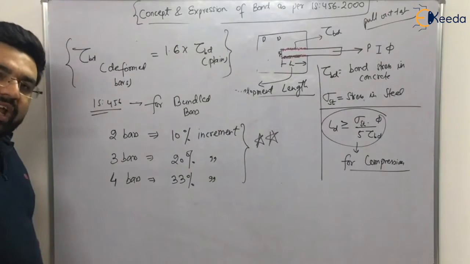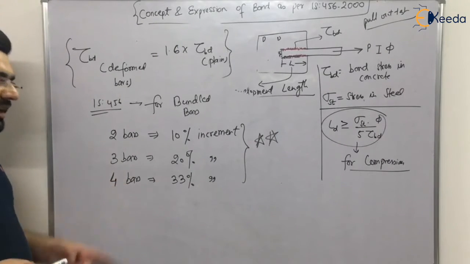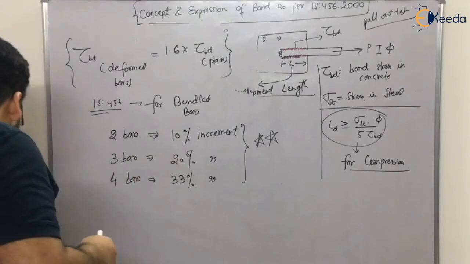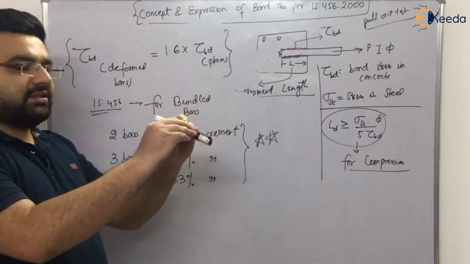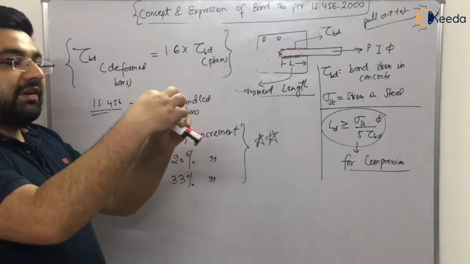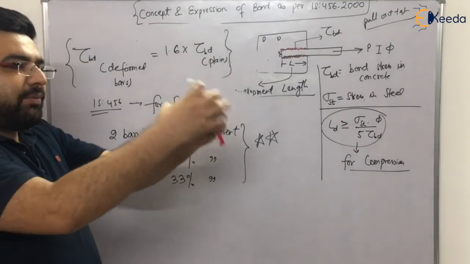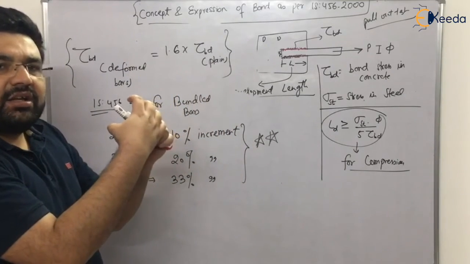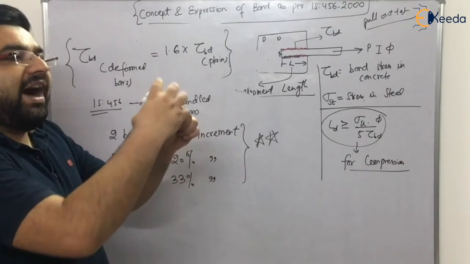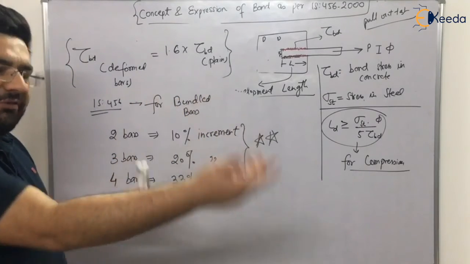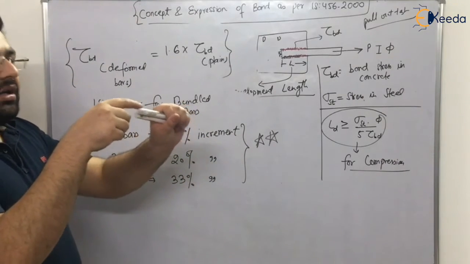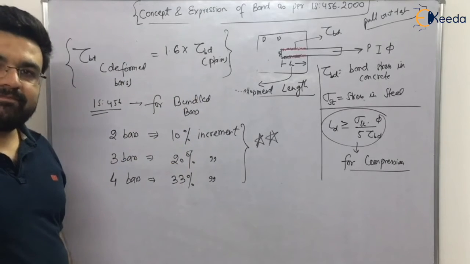Clear? Now the question can be, sir, what about more than 4 bars? Now just common sense. Let's say you have 2 bars, good. It will obviously increase. If you have 3 bars, it will increase more. If you have 4 bars, it will increase more. But if you are providing 5 bars, it will become very thick. So instead of providing 5 or more bars, what we do is provide a reinforcement of higher diameter.